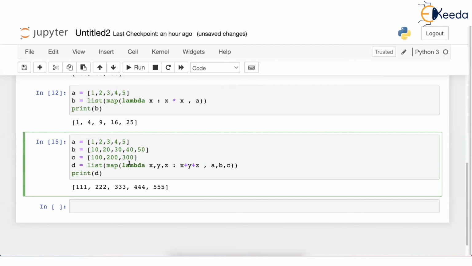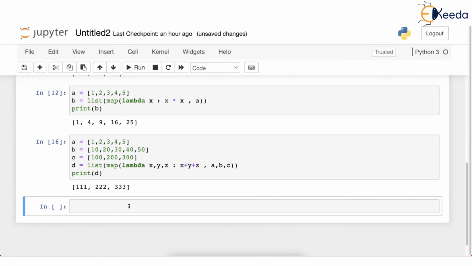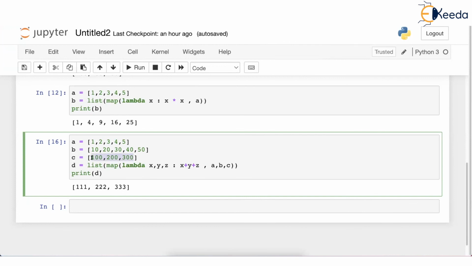But then what will happen when map reaches 4 here and 40 here? See, in list A and B, you have these elements at these places. But in list C, there is no other element after 300. So what will happen? Let's try to run this and see. See, whenever you have fewer values in one of the lists, say there are only 3 values in one of the lists, then map will instantly stop.